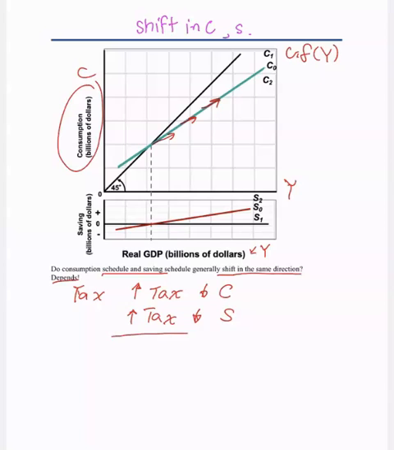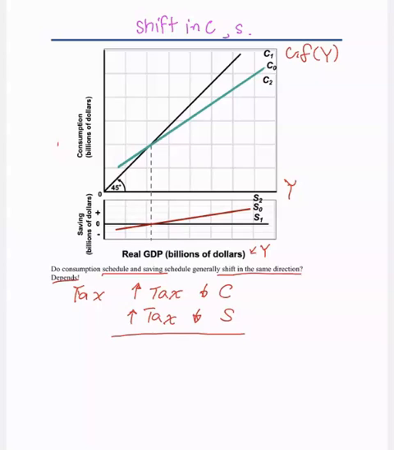Okay, let's do it a different way. Lower taxes, let me erase this for now so that it would not be so messy. If we raise taxes, at any given real GDP, it's not going to be the same amount of consumption. But now let's do lower taxes.